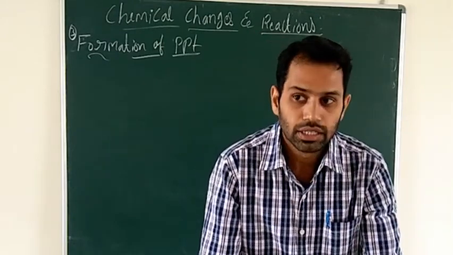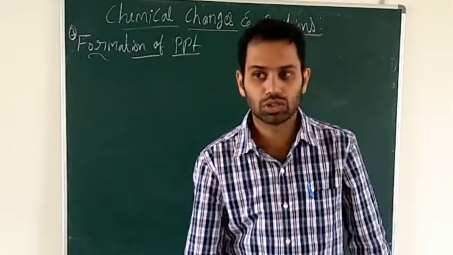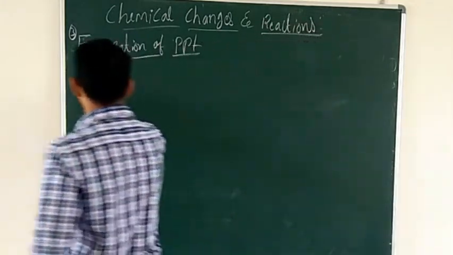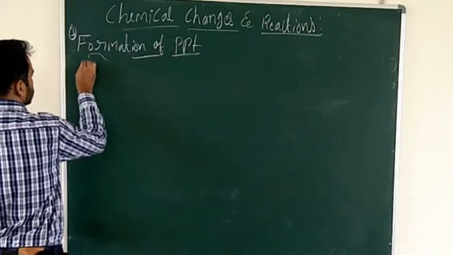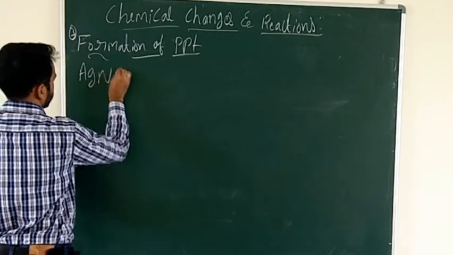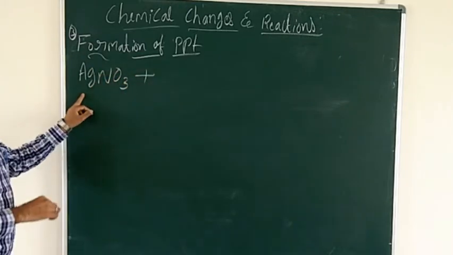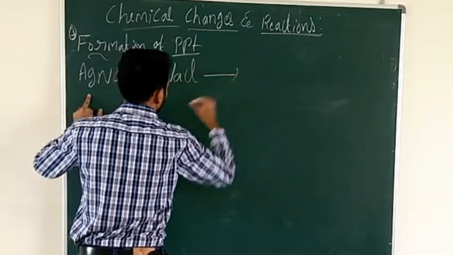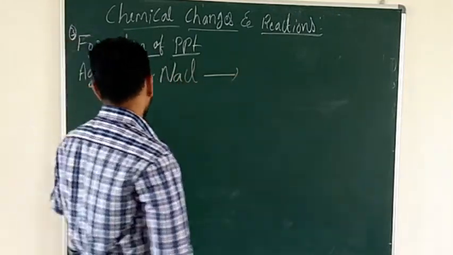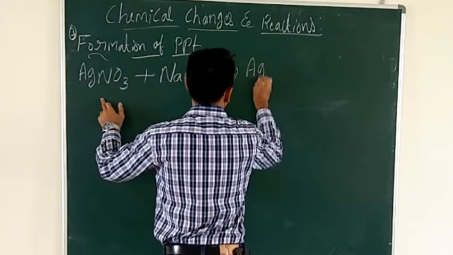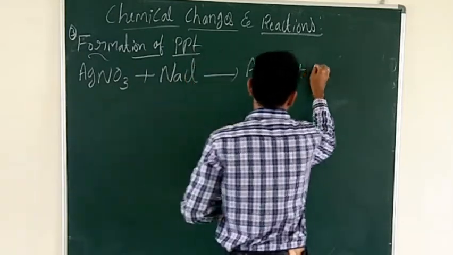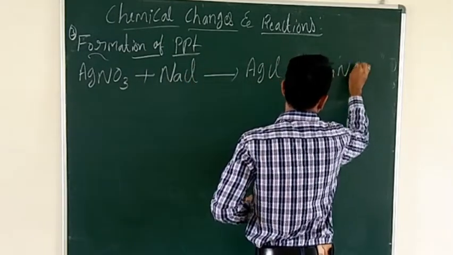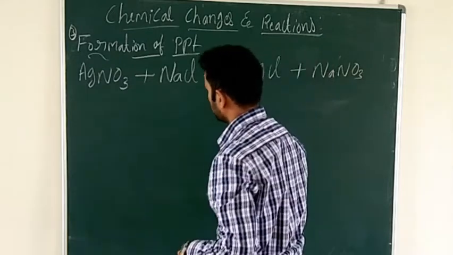For example, when silver nitrate, AgNO3, reacts with sodium chloride, it gives rise to silver chloride plus sodium nitrate, NaNO3.